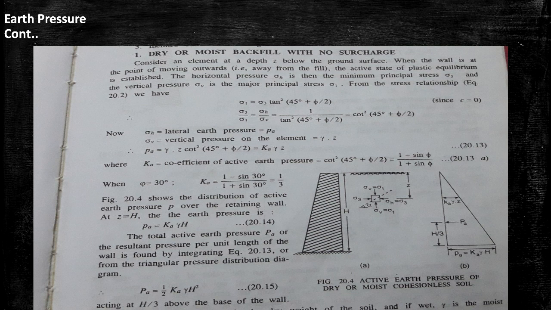So we can write PA equal to half into base into altitude. So half into base means Ka into gamma into h, and altitude means h. So finally we can say PA equal to half into Ka into gamma into h square, which acts at 1/3 of the height from the base of the wall. And here Ka means the coefficient of active earth pressure, and the formula of Ka is (1 minus sin phi) by (1 plus sin phi).